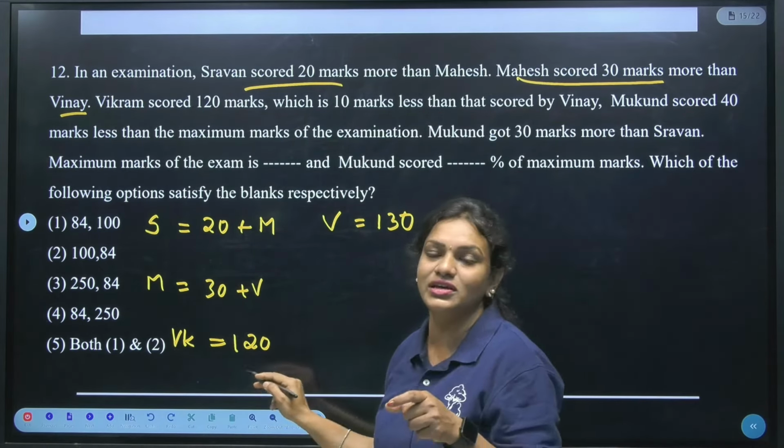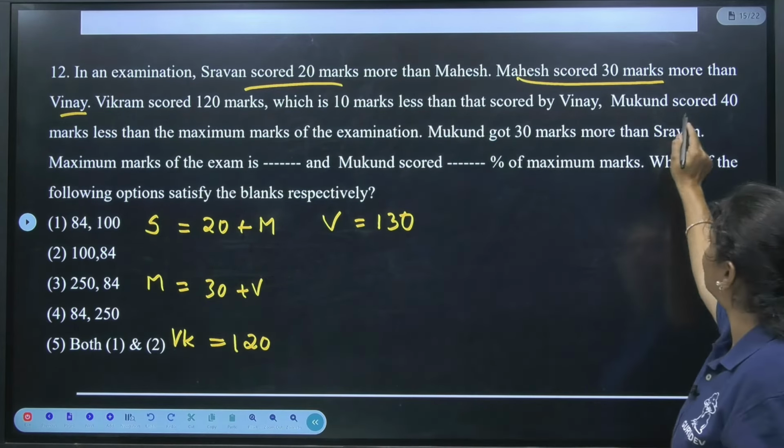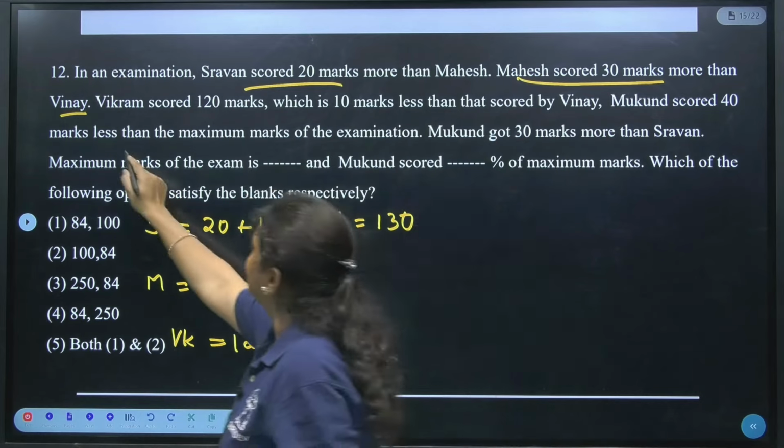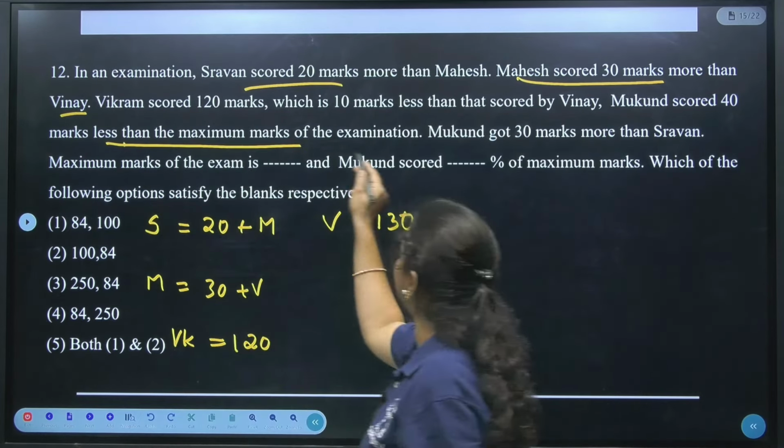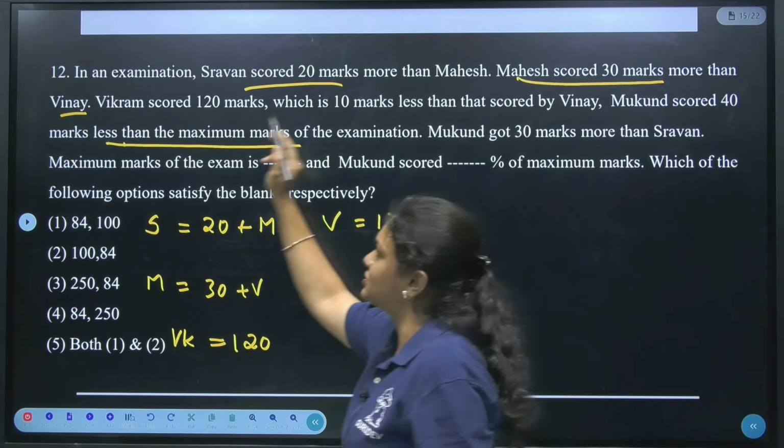Isn't it the 120? Yes. So it's tallying, right? Next, Mukund scored 40 marks less than the maximum marks of the examination. Okay. So in case of this, again, Mahesh and Mukund is there.